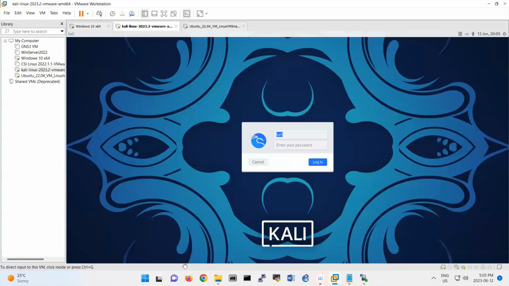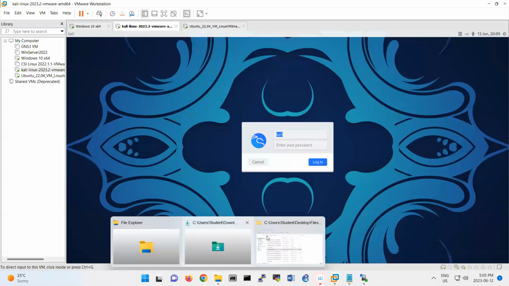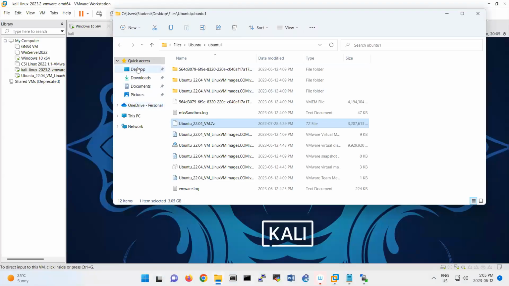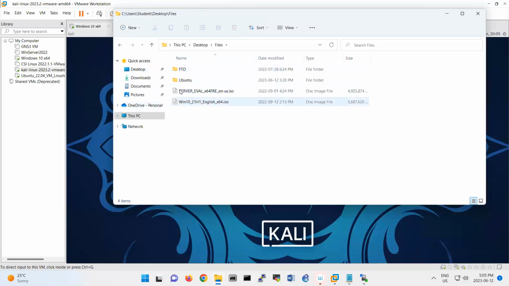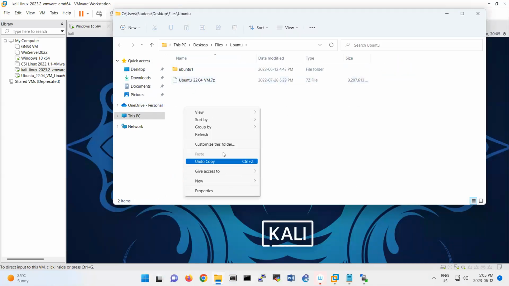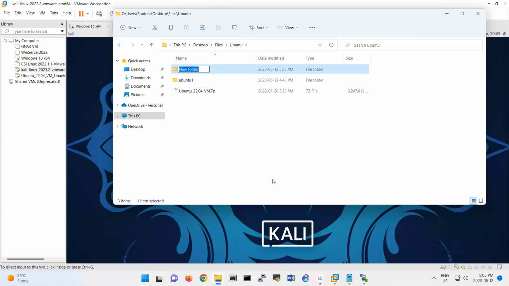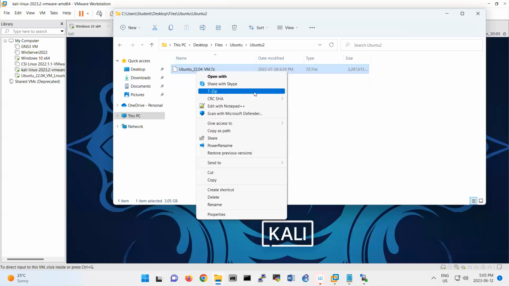Let's say, oh, you may not have Kali. Let me do it on Ubuntu because you know Ubuntu better. So I'm going to create another Ubuntu. I'll call that one Ubuntu second one. So then paste this one here, extract this one.